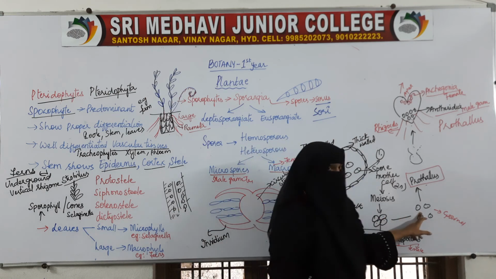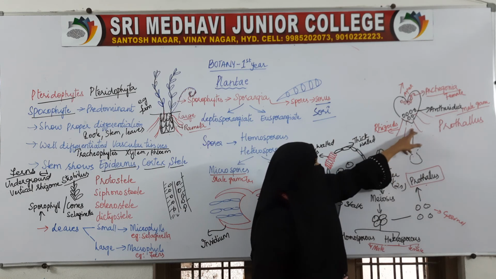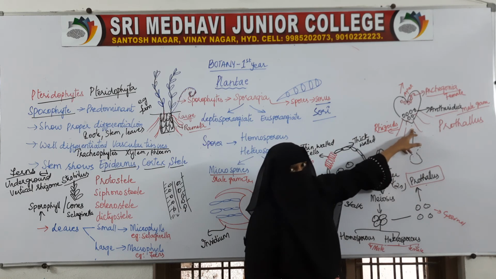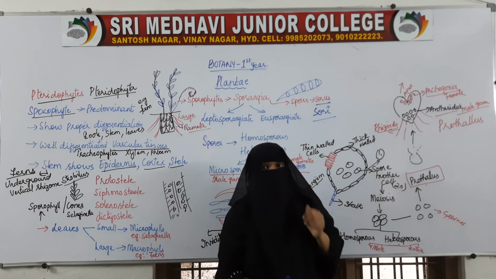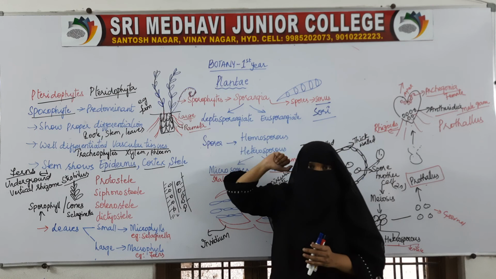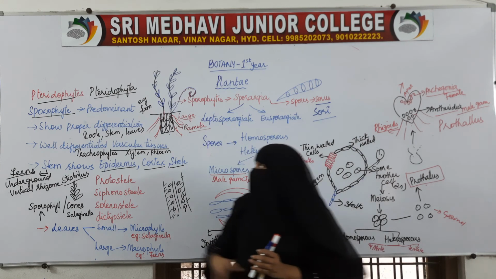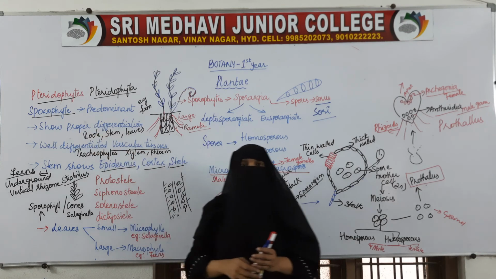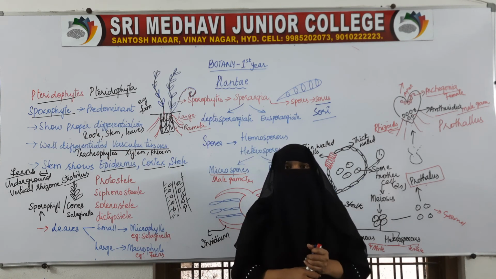These spores germinate and change into a thallus. The thallus has antheridium and archegonium, which produce gametes. Then the gametes fuse and again form the sporophyte. So the dominating stage is the sporophyte. In the next class, we will take up gymnosperms.